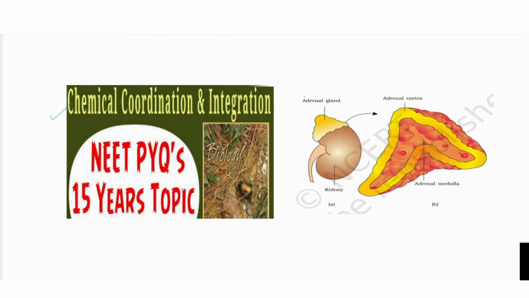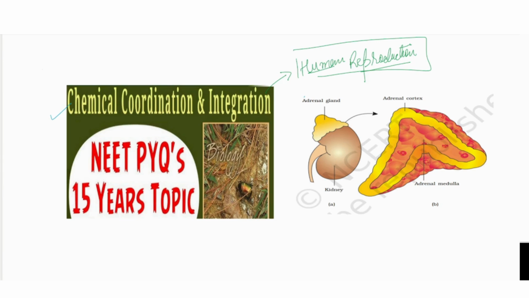Actually, not too much, but this chapter is a little bit related to the human reproduction chapter. The human reproduction chapter has hormonal balance as well as imbalance. So in that we should know about the hormones as well as the glands. If we know about it, then definitely we can understand the concept of the human reproduction chapter also.